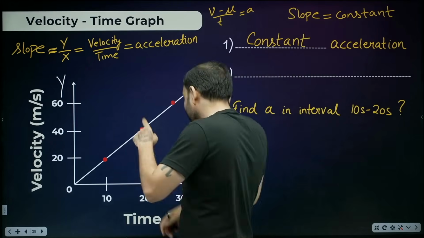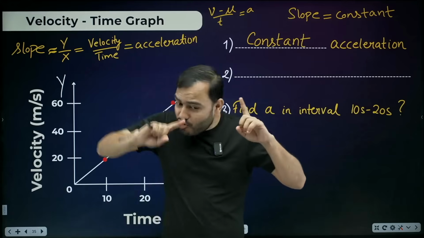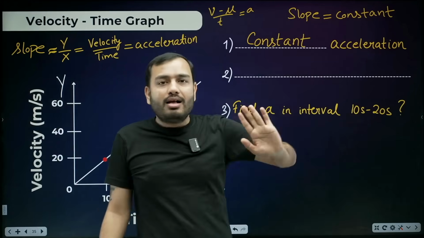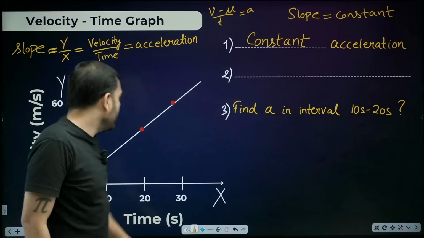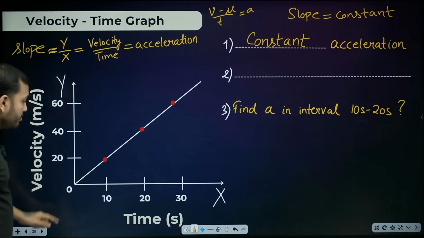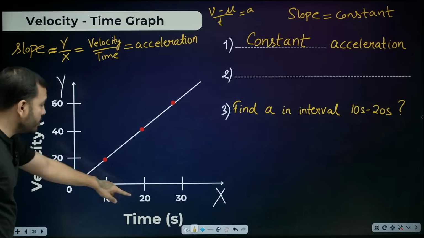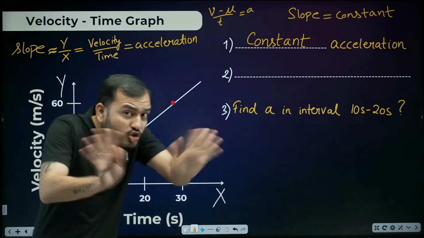Oh sir, yes sir, now we know this. But wait, sir, don't call this one the same. This is not uniform motion. Absolutely not. Why not? Because the speed is continuously changing. At first the speed is 0. At 10 seconds the speed becomes 20. At 20 seconds the speed becomes 40. This is absolutely not uniform motion.